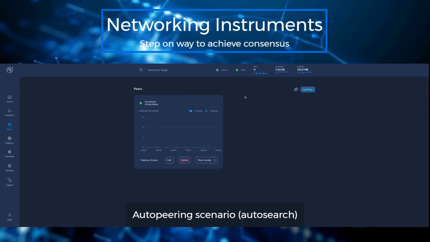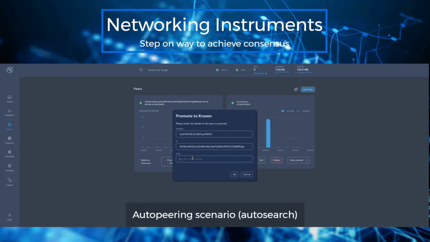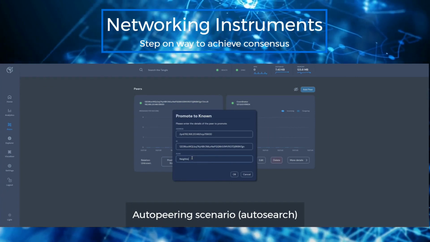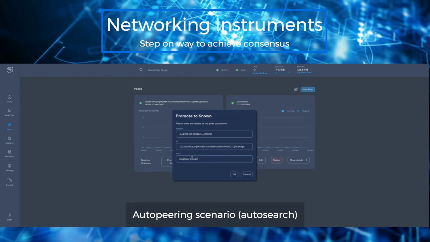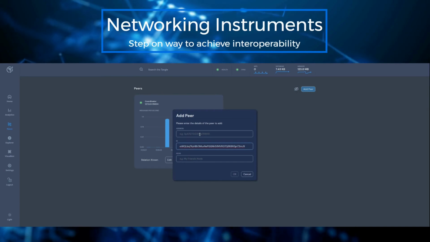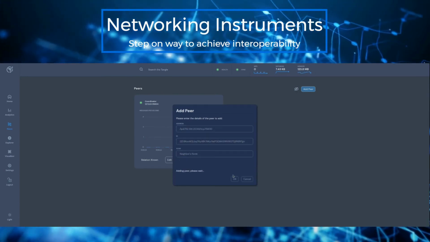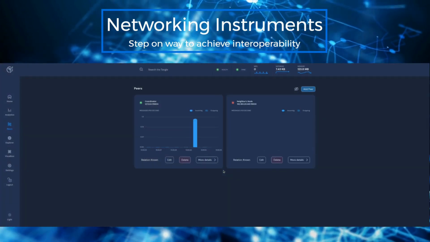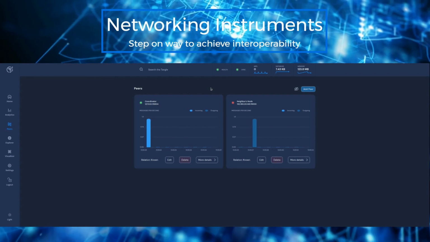Nodes can search for each other, which speeds up network deployment and provides tools to control nodes in the Tangle of your operation. Instead of auto-peering, you can use manual adding of the nodes into the network. It provides a possibility to add new nodes which you need to confirm before adding them into the network.